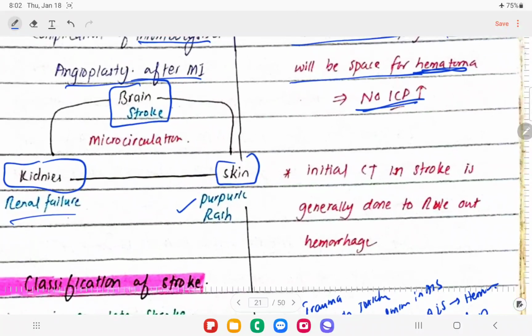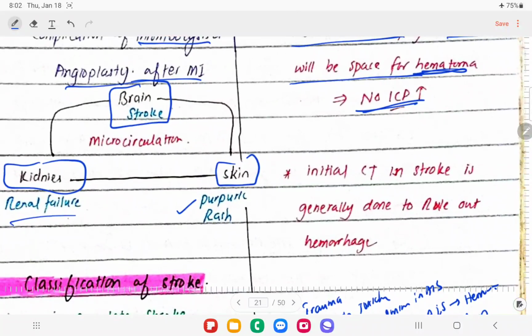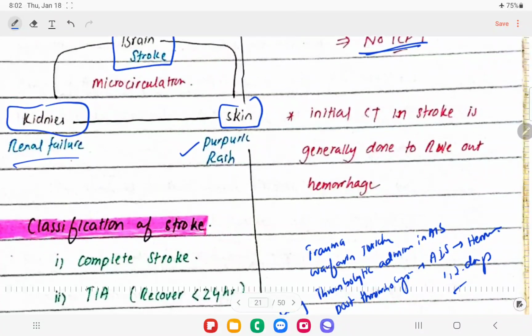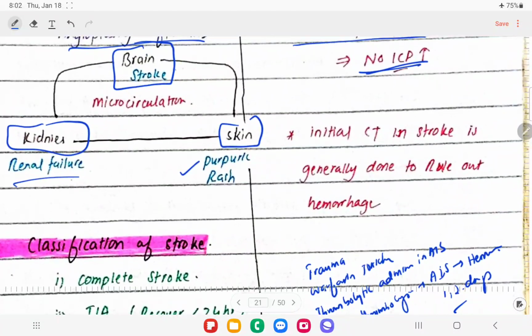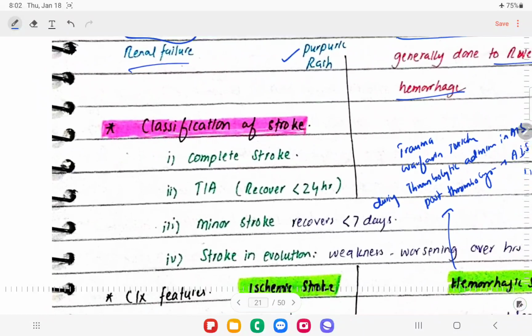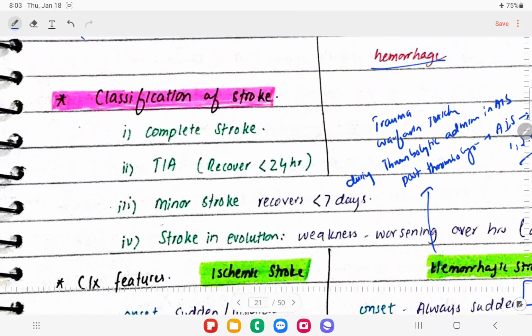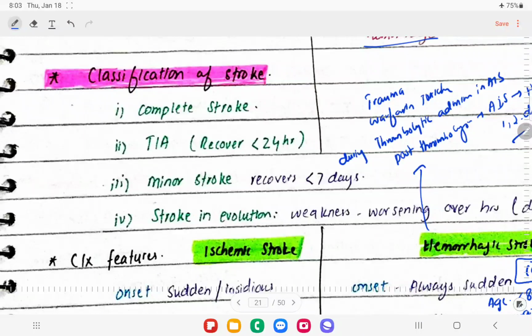So why do we do a CT scan in these patients? We need to assure whether the patient is having a hemorrhagic stroke or an ischemic stroke, so that we can give these patients antiplatelets and anticoagulation, right. So the initial CT scan is done to generally rule out any hemorrhage, right. So let's talk about another classification of stroke, that is, one is called complete stroke, right.